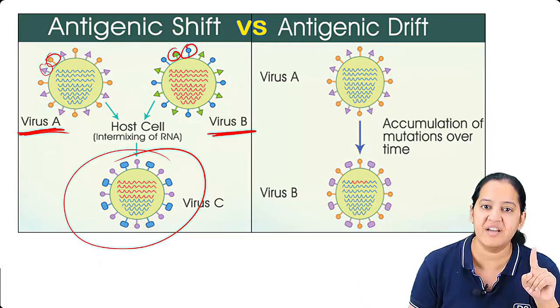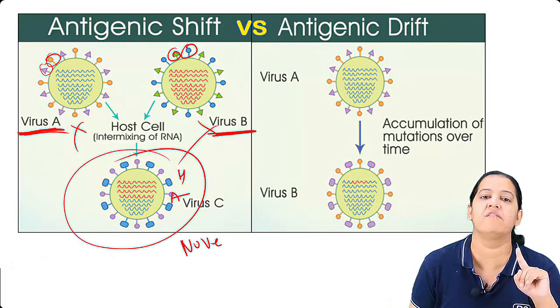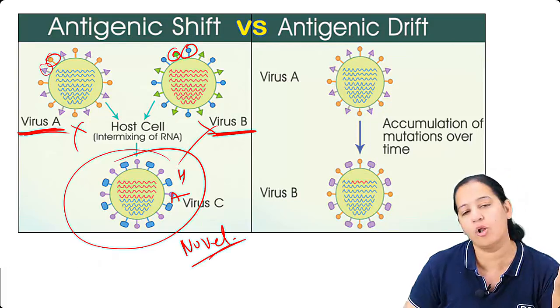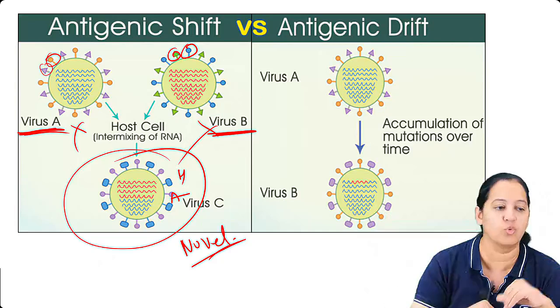So the H and N on the merged virus are neither this nor this. A new H and N. The new virus which is formed is a novel virus, like COVID. We call COVID a novel virus. It was not present in the world previously. COVID is formed by merging two different viruses.